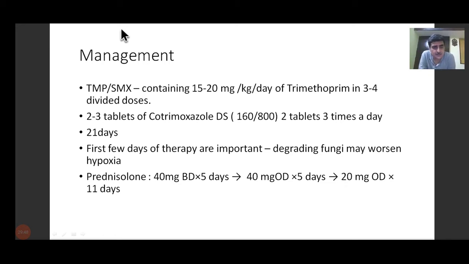So steroid is very, very important in management of Pneumocystis jirovecii pneumonia. Without steroids, we cannot manage any hospitalized patient. So it is very, very critical to assess the patient quickly and take a call on giving steroids to the patient.